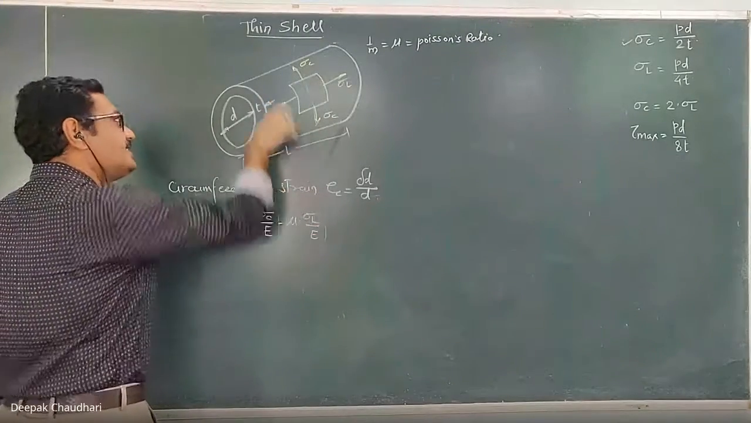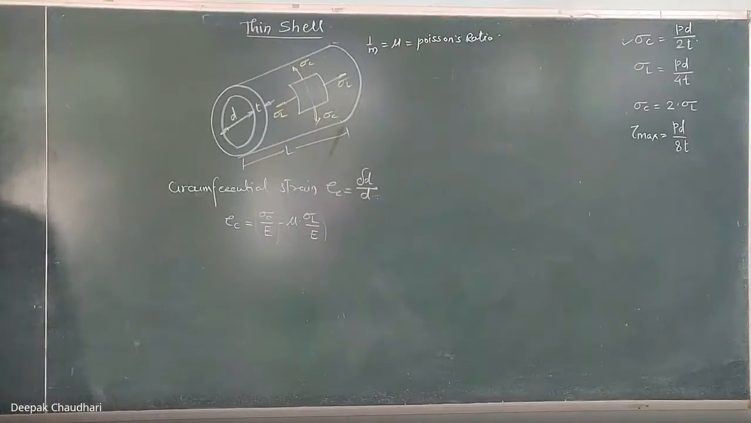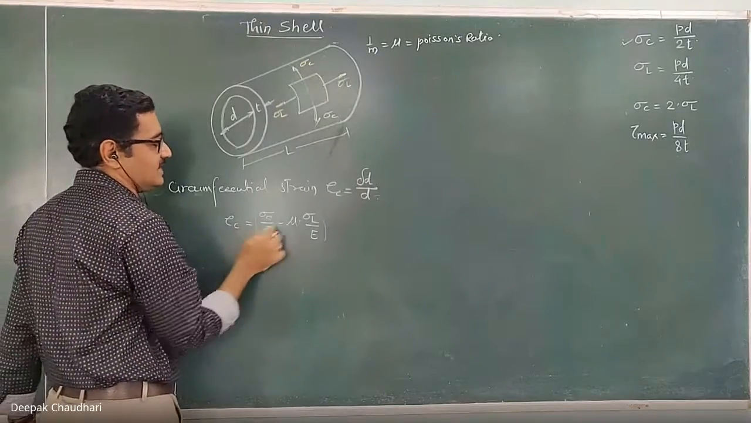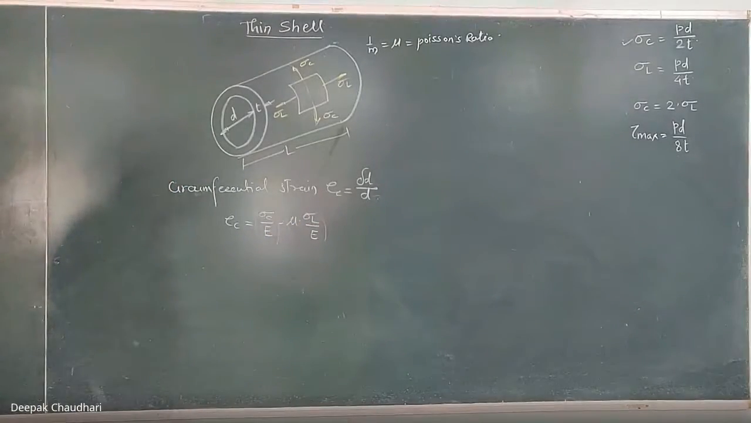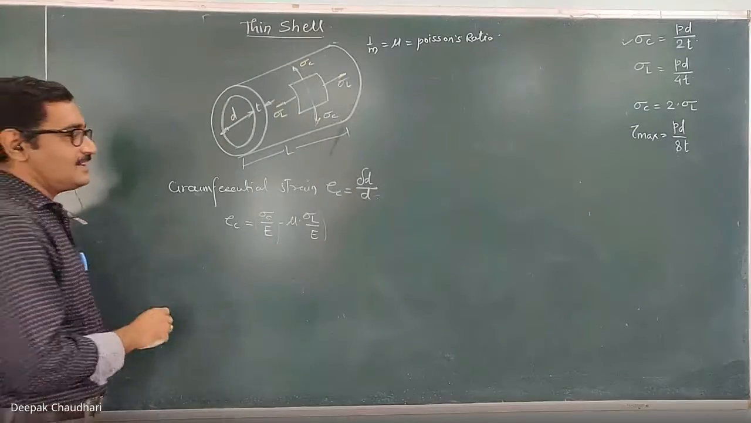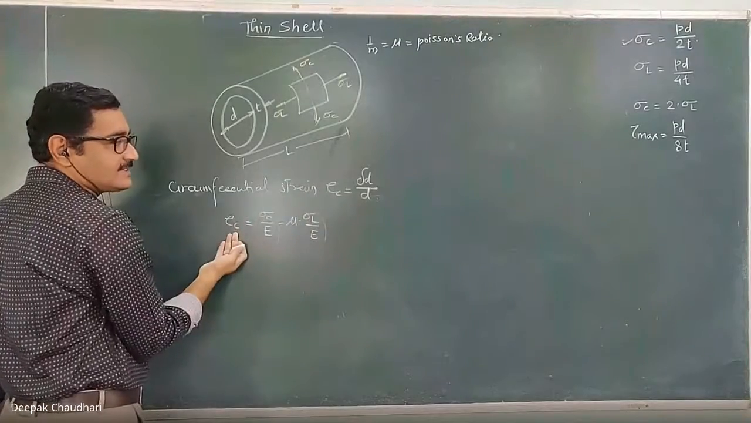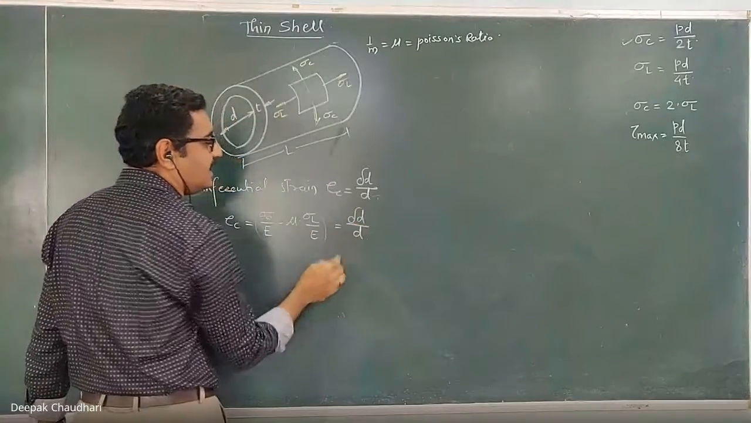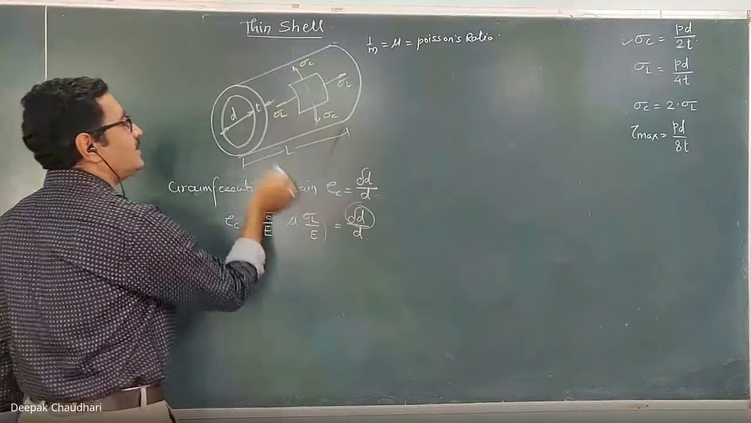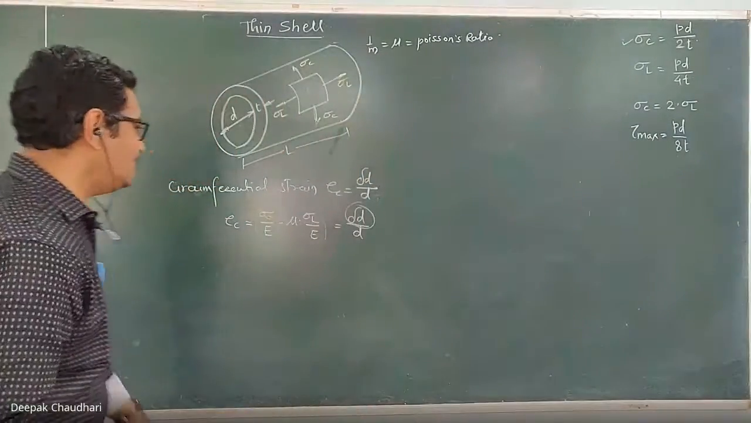This is the strain in circumferential direction because of the longitudinal stress. So this is the resultant circumferential strain: sigma c upon E minus mu into sigma L upon E. If you calculate this sigma c and sigma L, with the help of this you can calculate the circumferential strain, and this circumferential strain is equal to delta D upon D. From this one you can calculate the change in diameter because of this internal pressure. This way you can calculate the change in diameter.